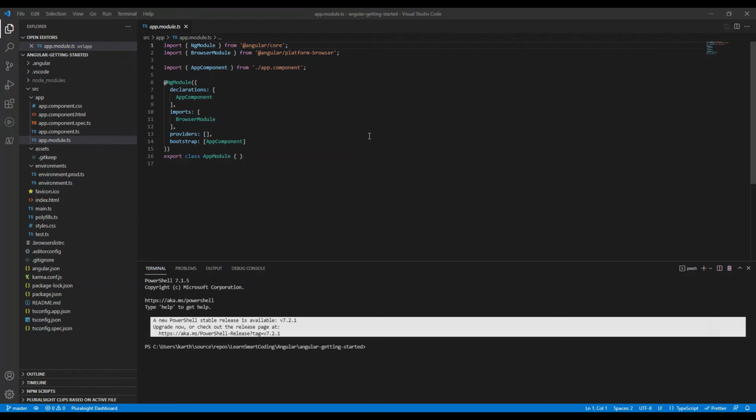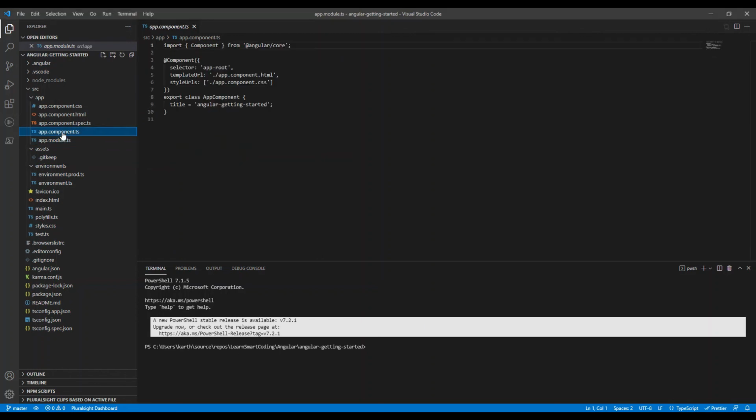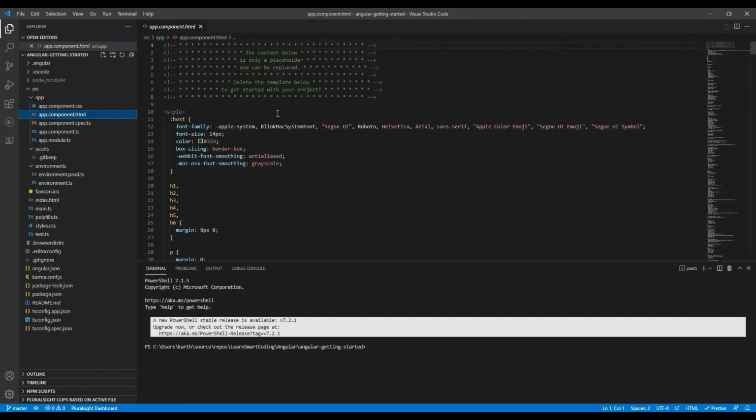And if you see the bootstrap section, there is a default component created called AppComponent. So AppComponent is the one that will get bootstrapped here. Don't worry about the components, we'll talk about them in the next clip. In AppComponent, we will have a component file, an HTML file and a CSS file here, and whatever you specify in this file is what is rendered in the application. In the next clip, we will see how to create the component and how to change the styles of a default template. Thanks for watching.